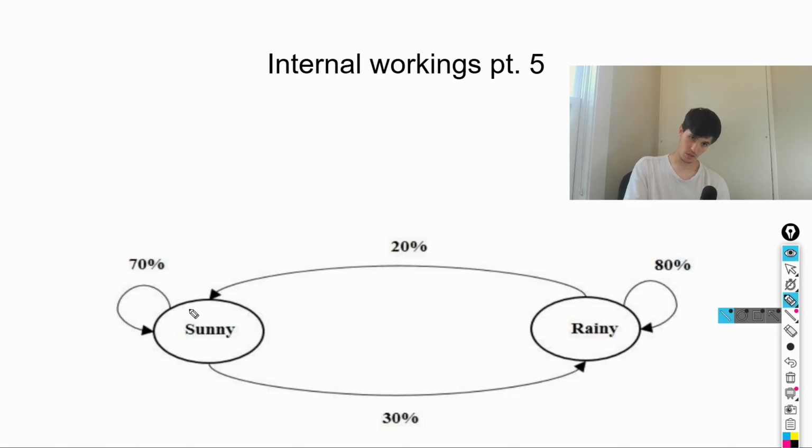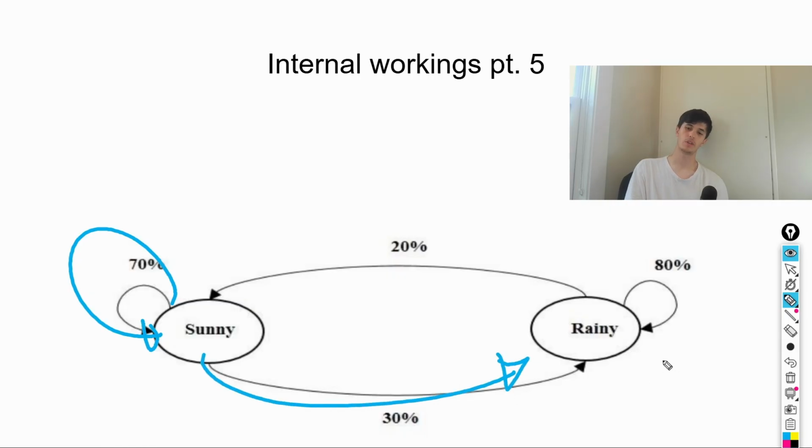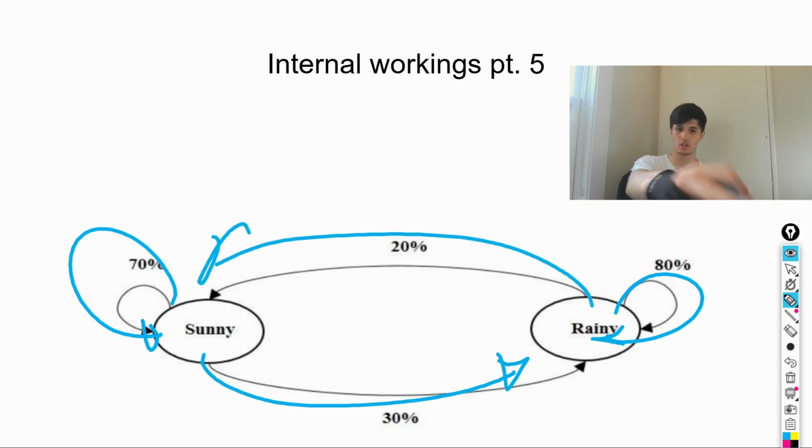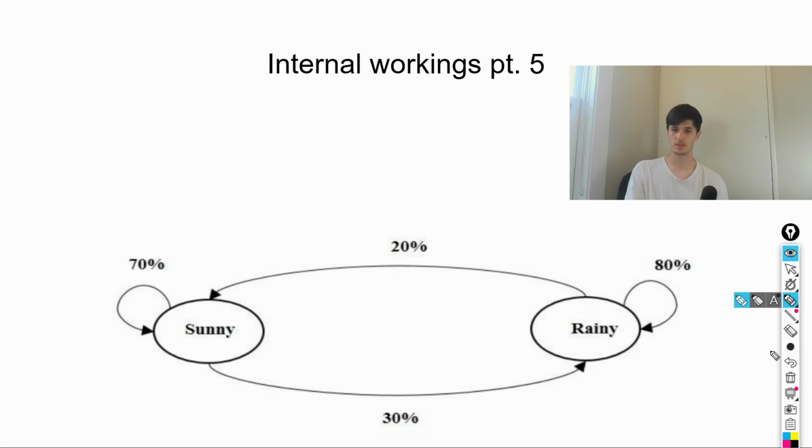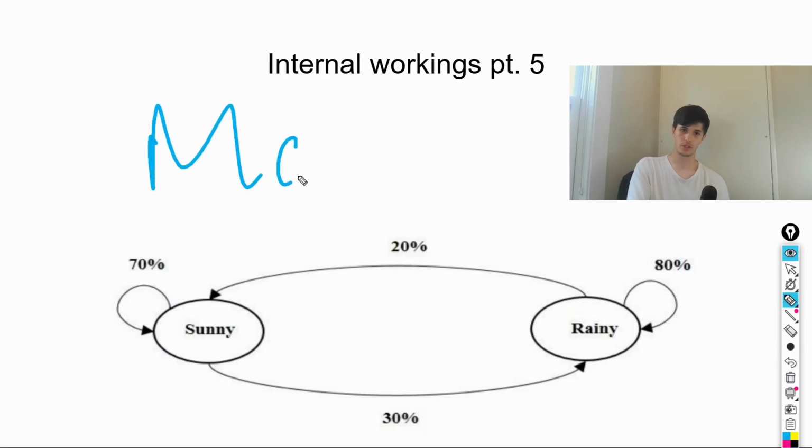So if it's sunny today, it has a 70% chance of going back to being sunny the next day and a 30% chance of becoming rainy the next day. Conversely, if it's rainy today, 80% chance of being rainy tomorrow and 20% chance of being sunny. This is not the Cordoba, Spain example. This is just a different example that they had, but it visualizes this pretty well. And that is pretty much the quintessential Markov chain.